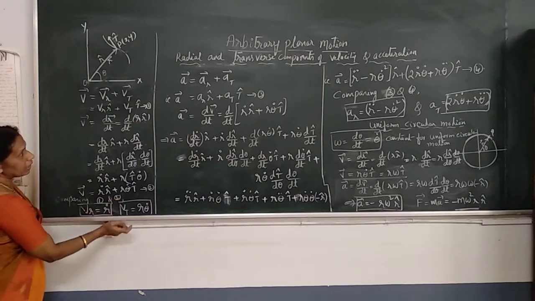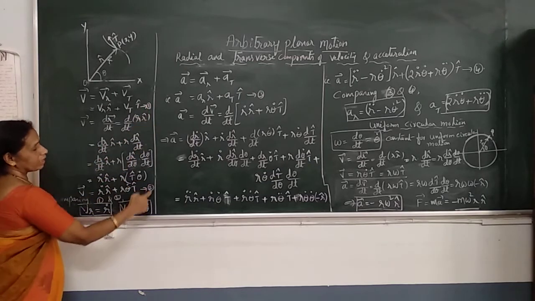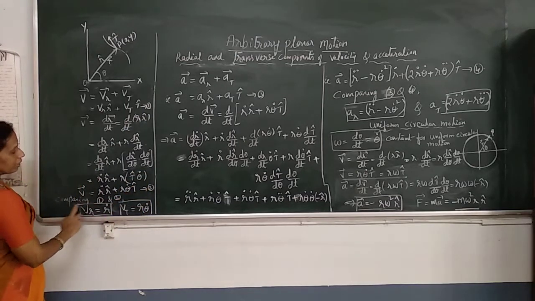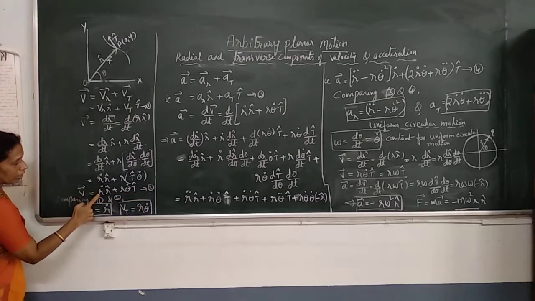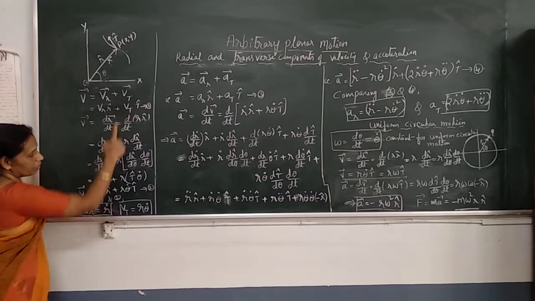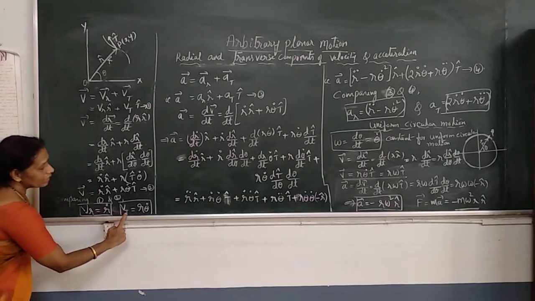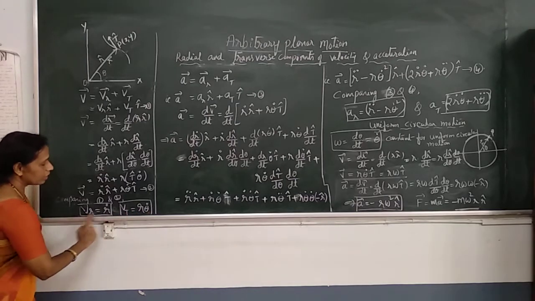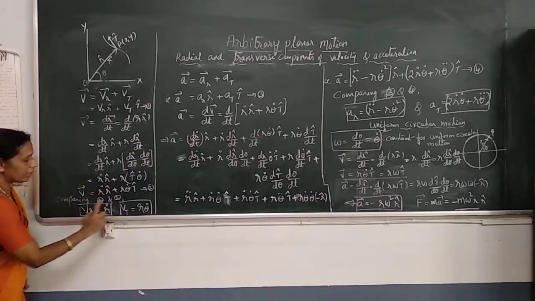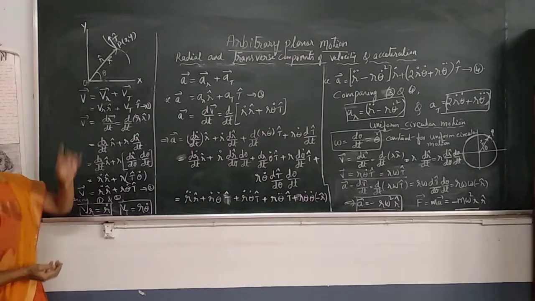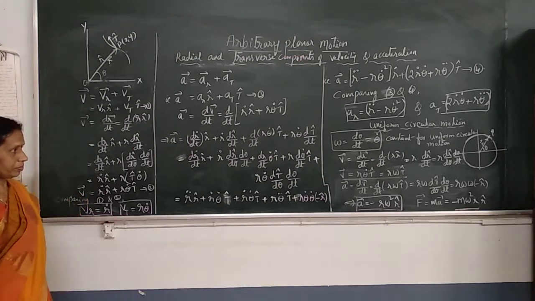Here, if you compare the two equations 1 and 2, see, in the place of Vr, we have r dot. In the place of Vt, we have r theta dot. So then, Vr is equal to r dot, Vt is r theta dot. And these two are the radial and transverse components of velocity of the particle in arbitrary planar motion.